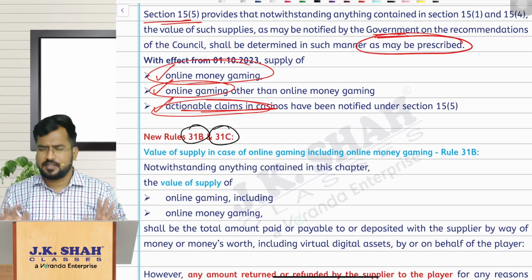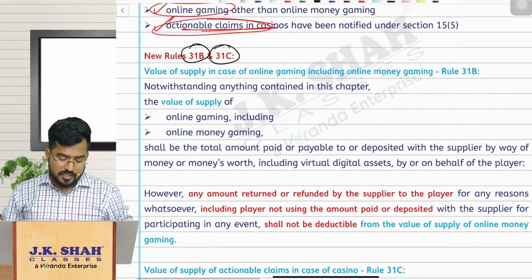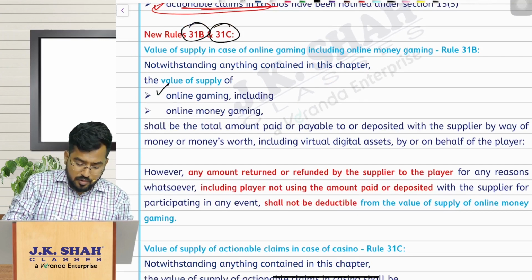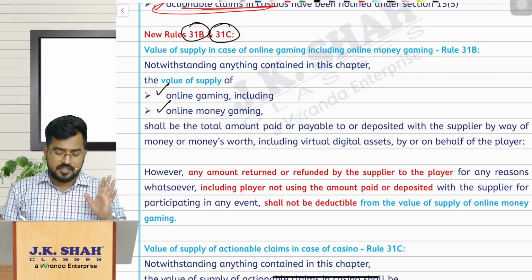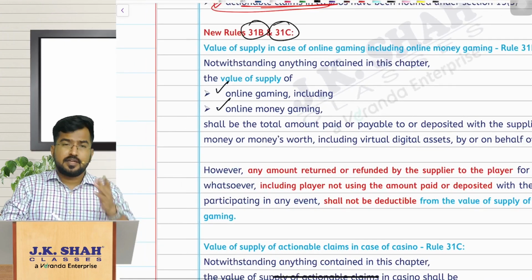Very simple and interesting thing. Please remember, important for your exam. Simple, sir, if you are going for online gaming or online money gaming, then what is the value of supply for the transactions? For example, simple, let us take online rummy.